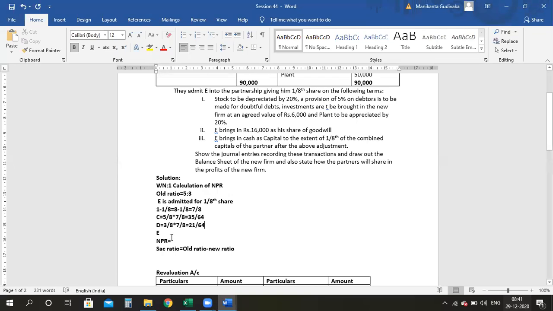Then you have E. We did that for 1 by 8. Just to make the denominator equal, I will multiply and divide by 8. So it would give me 8 by 64.